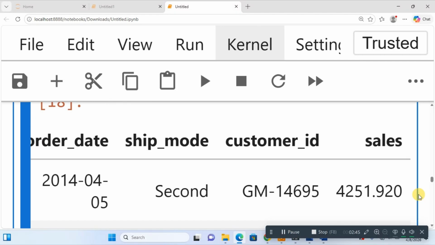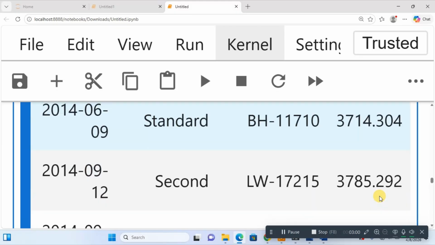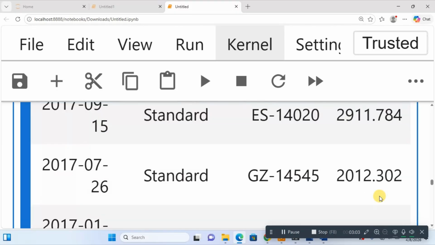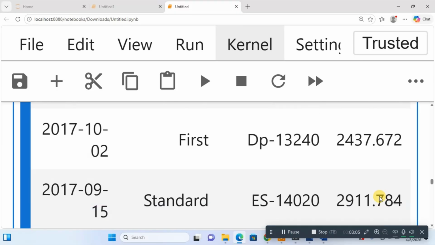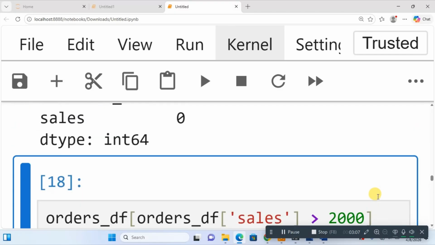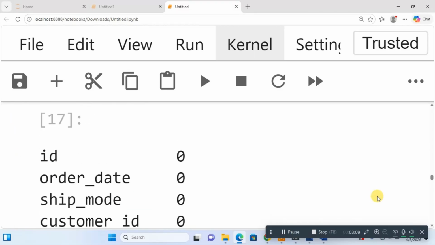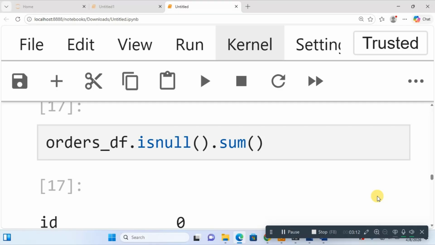The customer with the ID GM-14695, purchased an item of what? $4,251. So you can look at it. So you can always pick ranges. You can always break down the data set into what you want, what you're looking for per time.